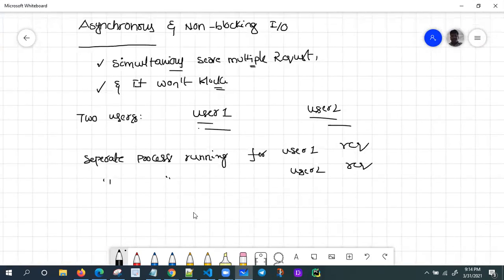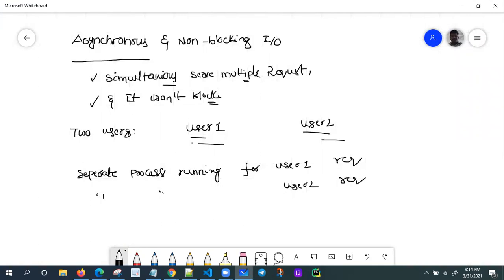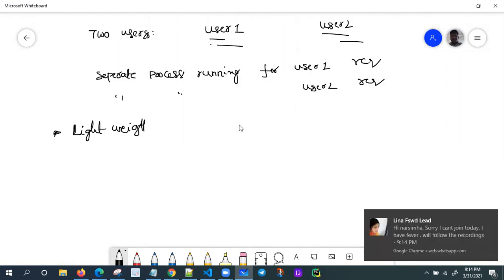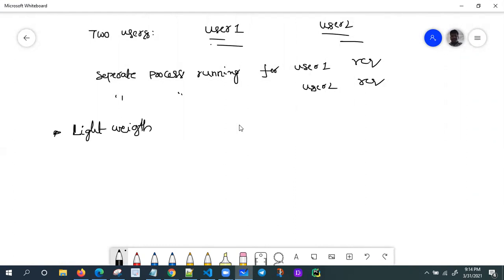This is one advantage of why we use Node.js: asynchronous and non-blocking IO. And one more is that it's lightweight and efficient to create servers. I'll tell you the easiest way.